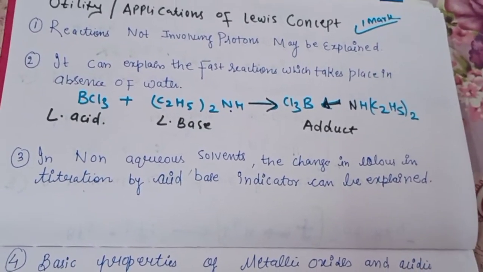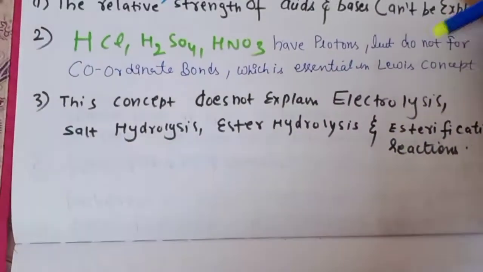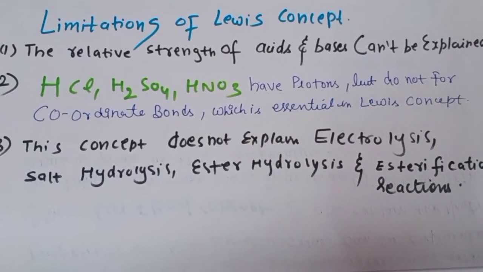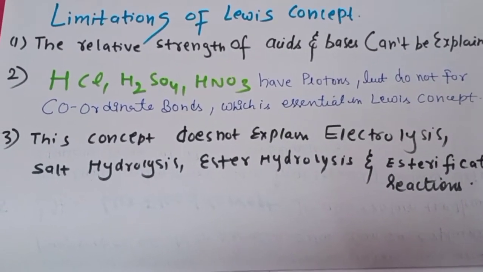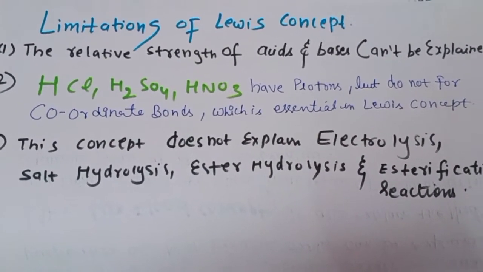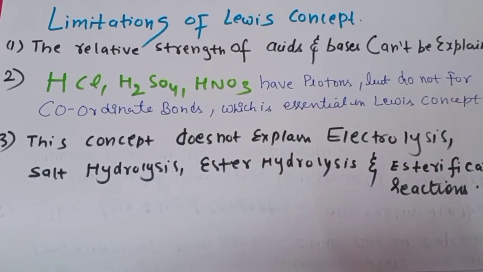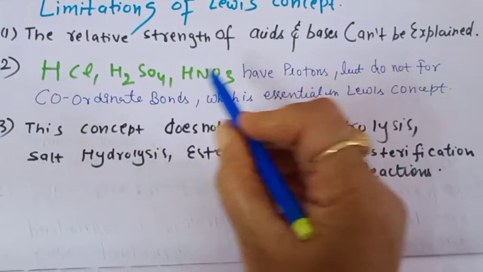Now there are some limitations. So what are the main limitations of this concept? First, the relative strength of the acids and the bases cannot be explained. We can say this concept is based only on the donation and acceptance of the lone pair of electrons. So this concept does not properly explain the relative strength of acids and bases.